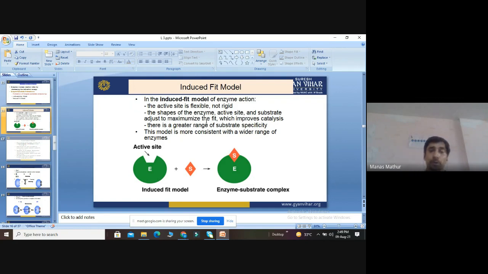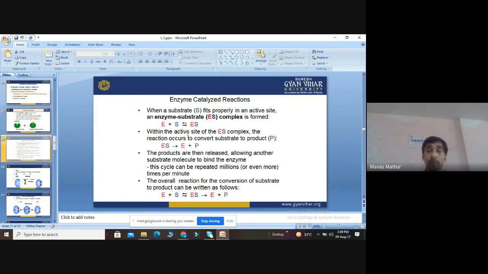Okay, so these two theories are what? Lock and key method, induced fit method. These are two main concept mechanisms by which an enzyme reacts. Now we study how this enzyme-catalyzed reaction takes place.